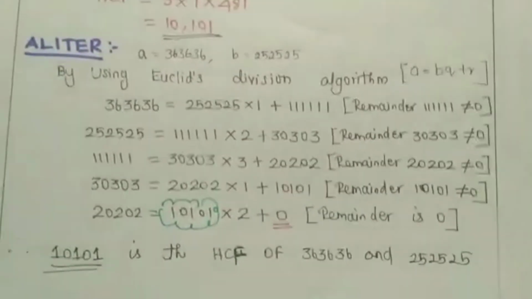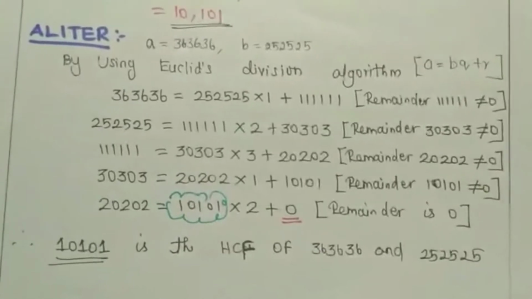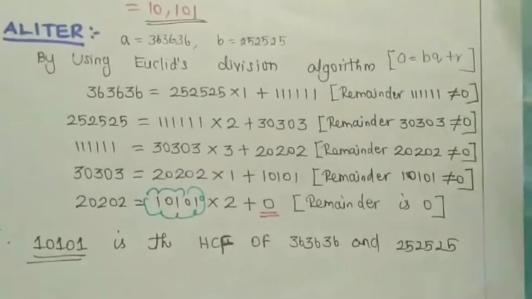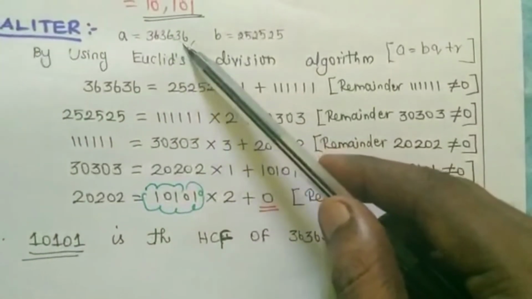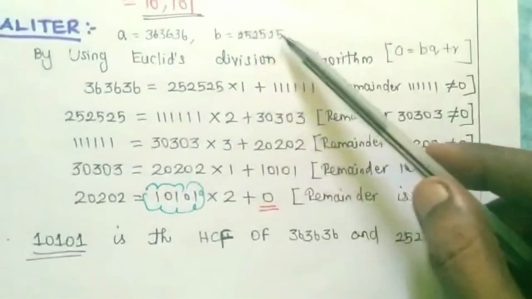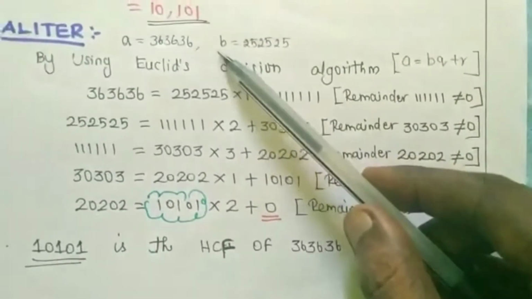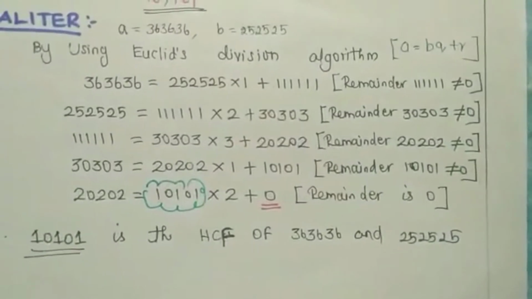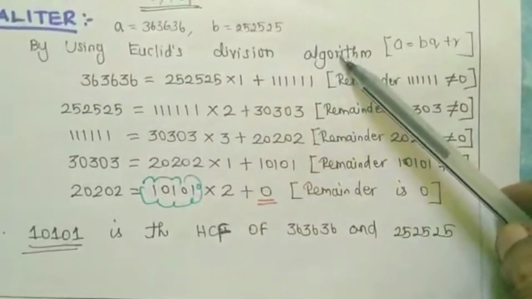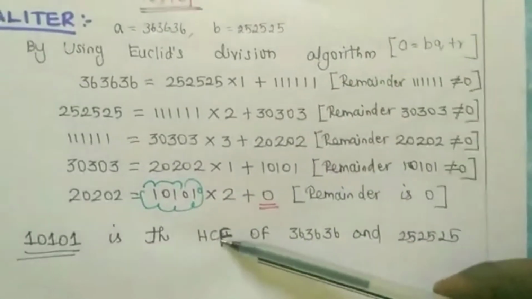Now we are going to see another method to find the HCF of those two numbers. The same numbers: the bigger number 363636 I name as A, and the smaller number 252525 I name as B. In the last exercise, exercise 2.1, you learnt about Euclid's division algorithm to find the HCF.